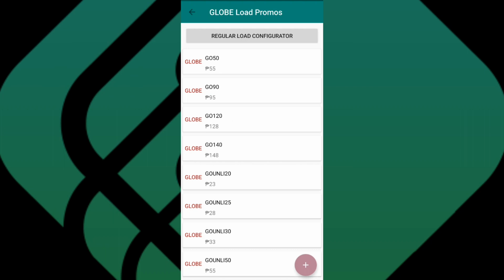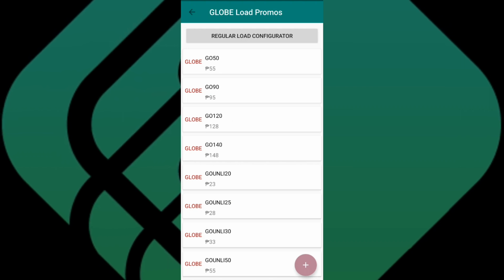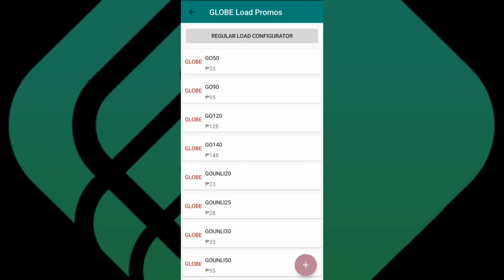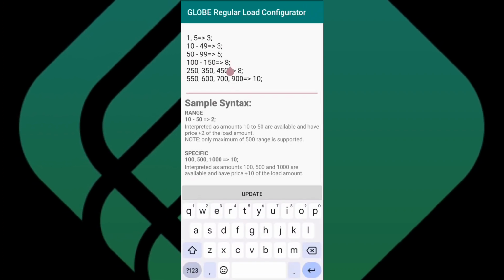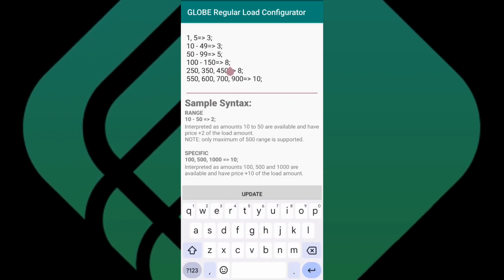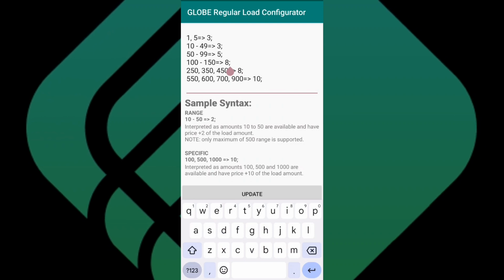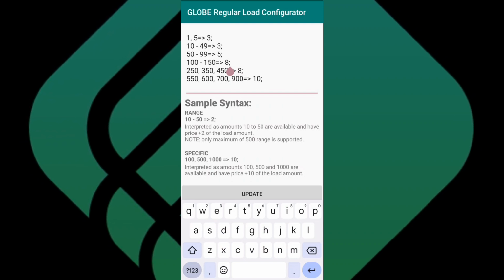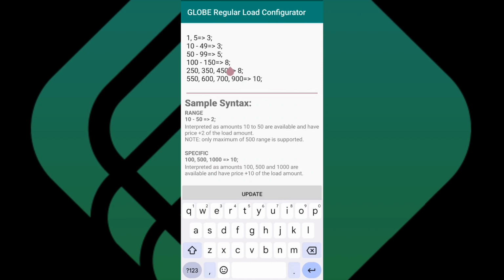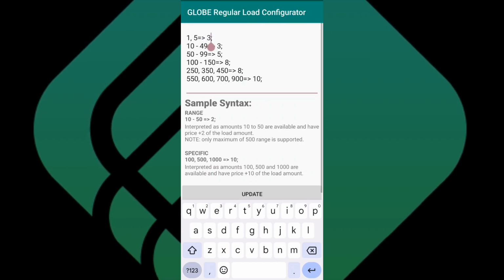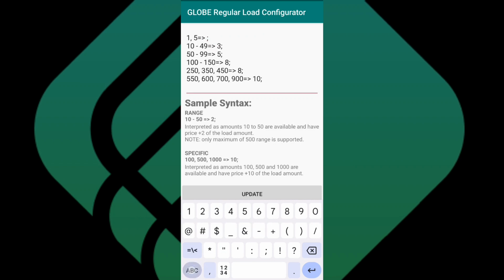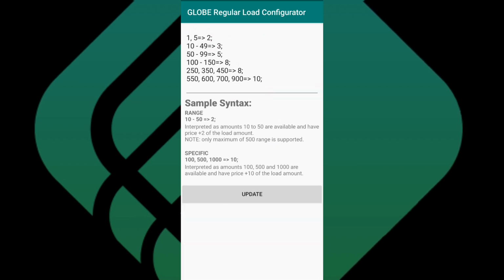If you want to set the regular load, just click the regular load configurator button above. Now, you may edit your top-up amount here. 1 to 5 pesos means the top-up amount will be 3, same with the 10 to 49 rate. Then the top-up amount for range 50 to 99 will be 5, and so forth and so on. If you want to change the top-up value, just change here and then click the update.